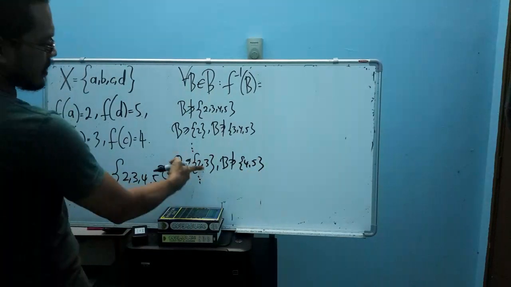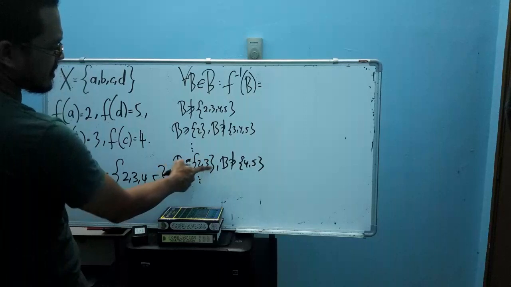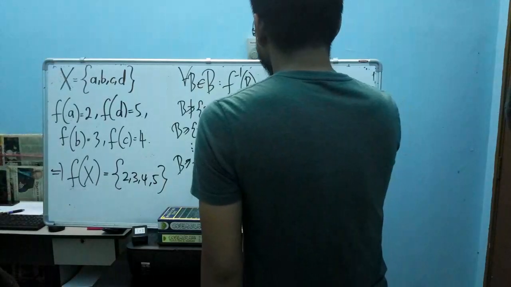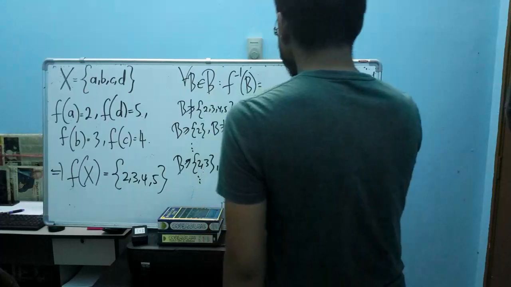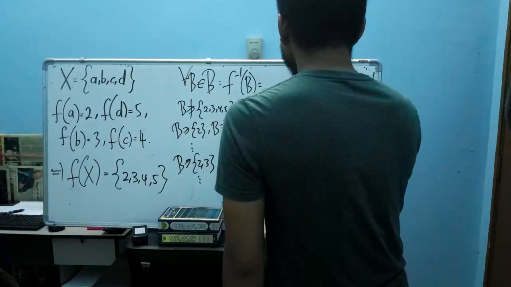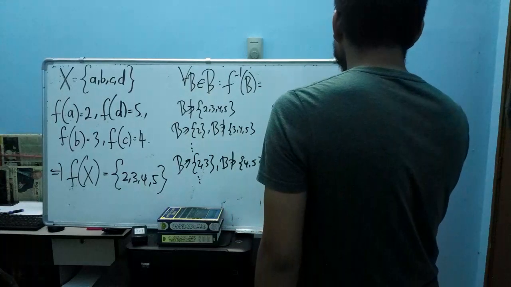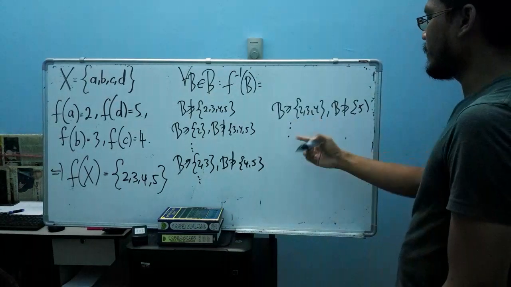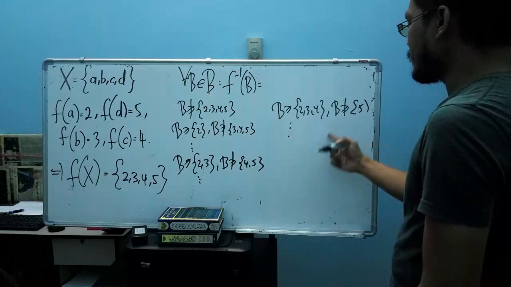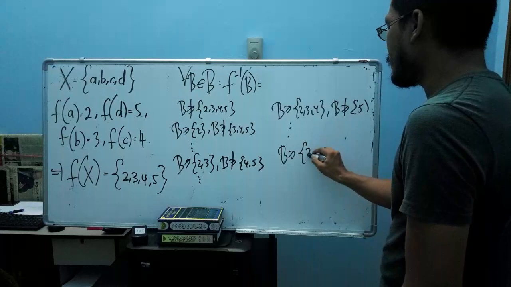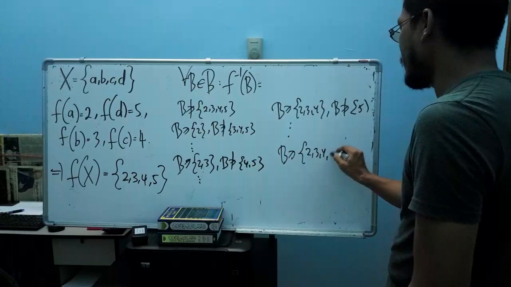Then you will consider B containing 2, 3, 4 but not 5. Then you consider all the possibilities where B contains 3 elements, and the last one where B contains all of the numbers 2, 3, 4, and 5.